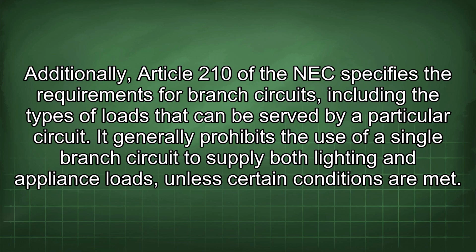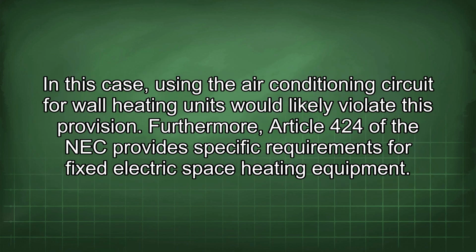Additionally, Article 210 of the NEC specifies the requirements for branch circuits, including the types of loads that can be served by a particular circuit. It generally prohibits the use of a single branch circuit to supply both lighting and appliance loads, unless certain conditions are met. In this case, using the air conditioning circuit for wall heating units would likely violate this provision.